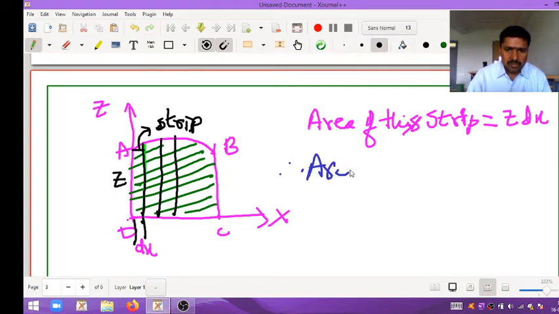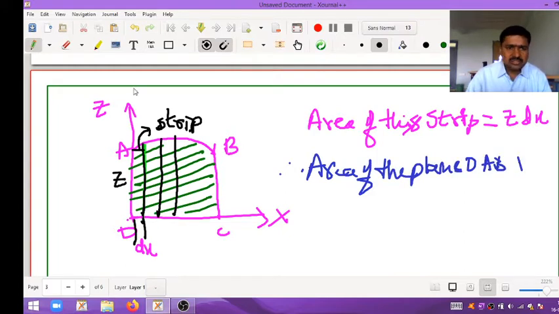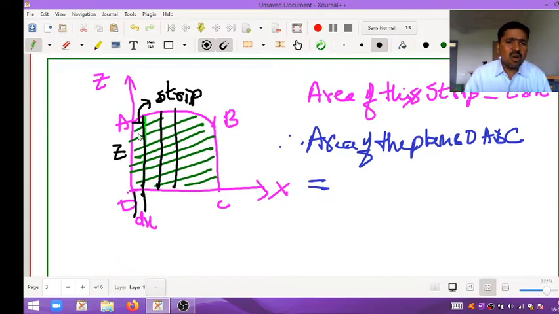Therefore, the area of the plane OABC is equal to the sum of the areas of all the strips. By adding all the strips' areas, we will automatically get the area of this plane, isn't it? That sum, including the limit also, I am including.